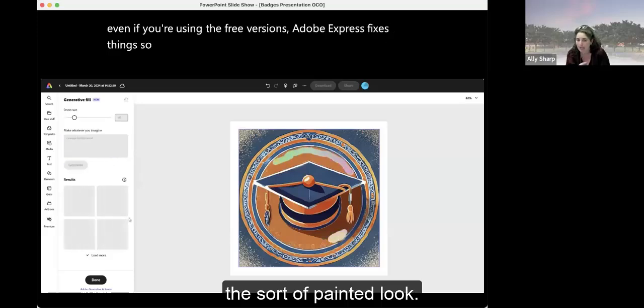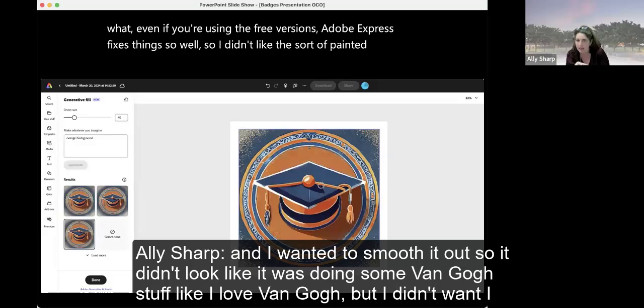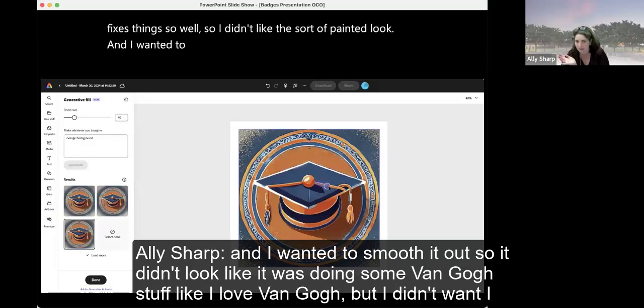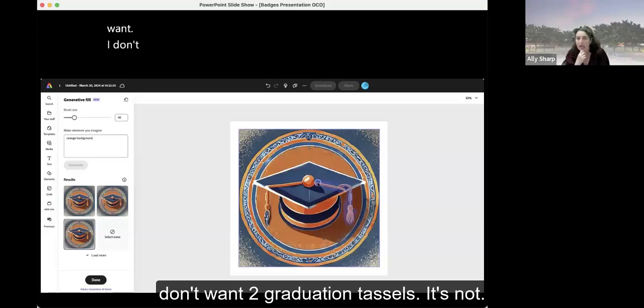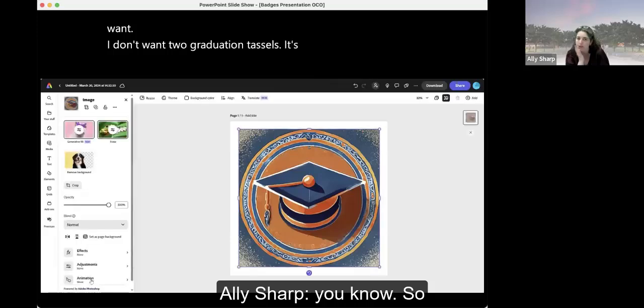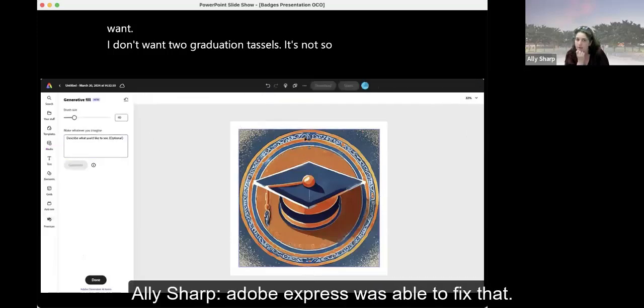So I didn't like the sort of painted look, and I wanted to smooth it out so it didn't look like it was doing some Van Gogh stuff. Like I love Van Gogh, but I don't want two graduation tassels. So Adobe Express was able to fix that.